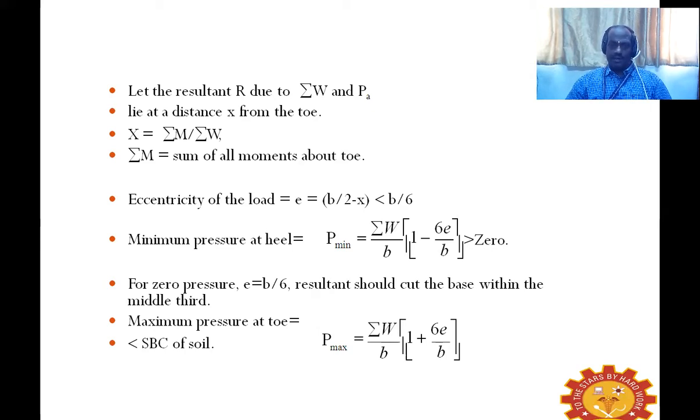And the P max will be equal to summation W divided by B multiplied by 1 plus 6e divided by B. Here the symbol is 1 minus 6e by B for the minimum; to get the maximum, it has to be 1 plus 6e by B. Naturally, the maximum pressure at the toe has to be less than the safe bearing capacity of the soil mass, then naturally it will not subside.